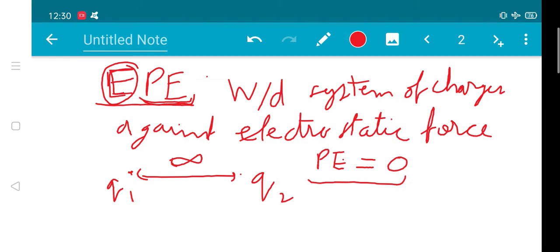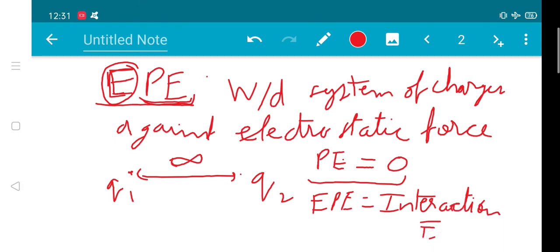Since the interaction is zero, we can also say that electrostatic potential energy can be called interaction energy, because we are calculating this work done on the basis of interaction between two or more charged particles.